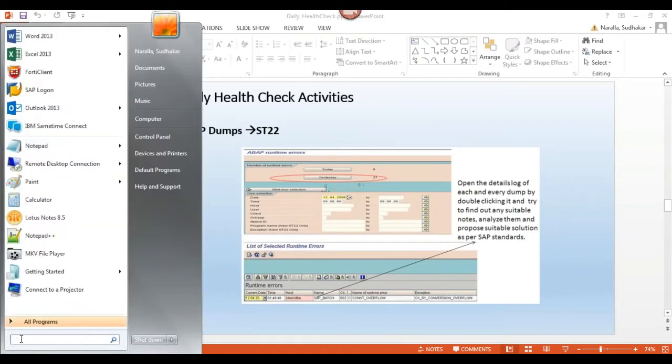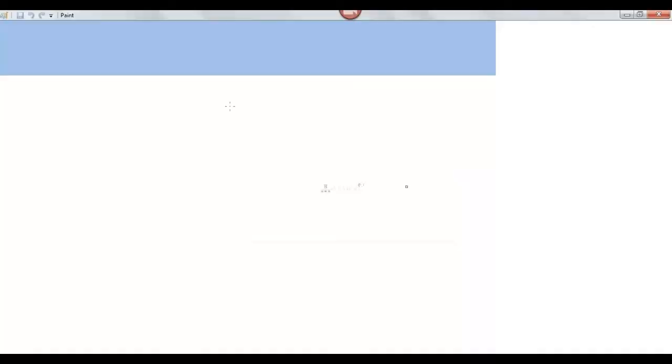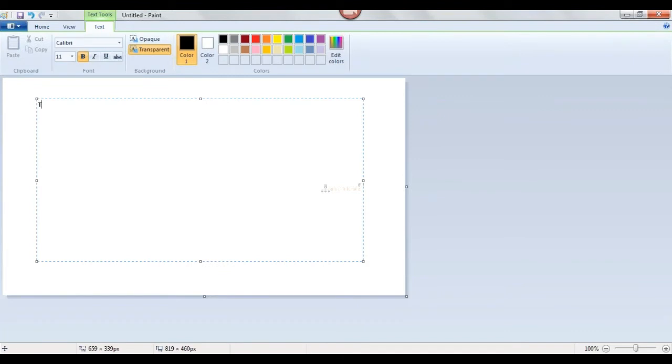It is taking longer time to execute than what the time is required. Sorry, come again. It is taking longer time to execute than what the time is required. Not clear. Okay.